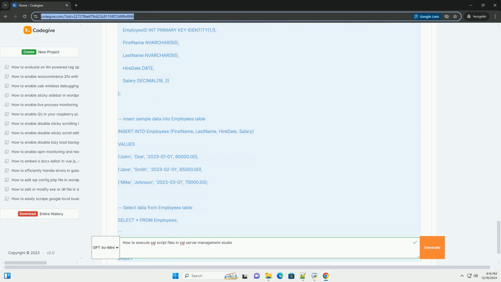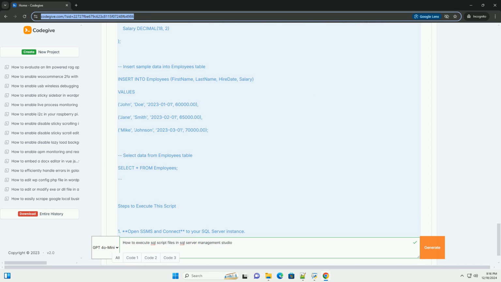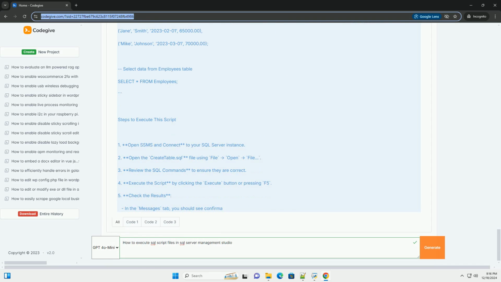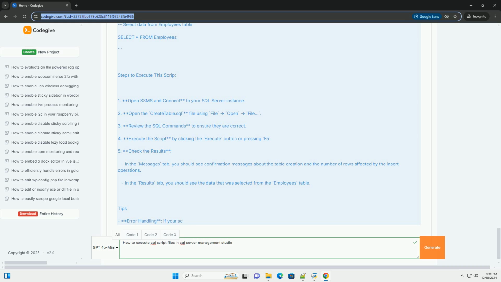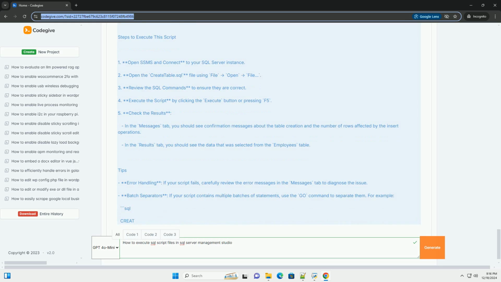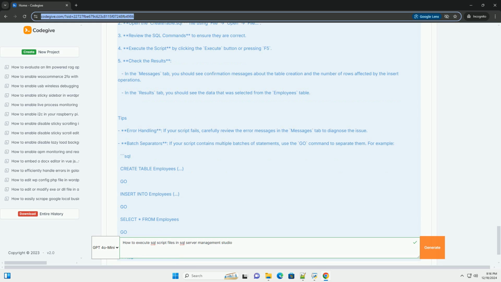1. With the SQL script loaded in the query window, you can execute it in several ways. Execute button: click the Execute button, the green triangle, in the toolbar. Keyboard shortcut: press F5 or Ctrl+E on your keyboard. Step 5. Check results. 1. After execution, check the Messages tab for any output or errors. 2. If the script modifies data, you can verify the changes by running a select statement or checking the affected tables.